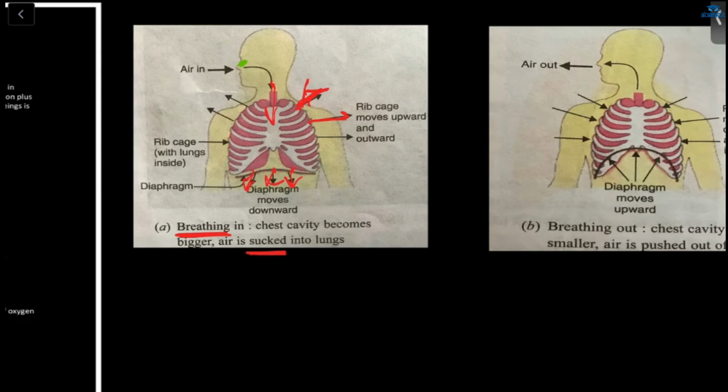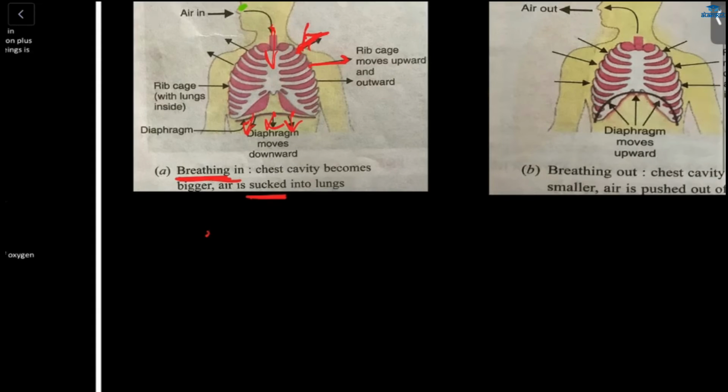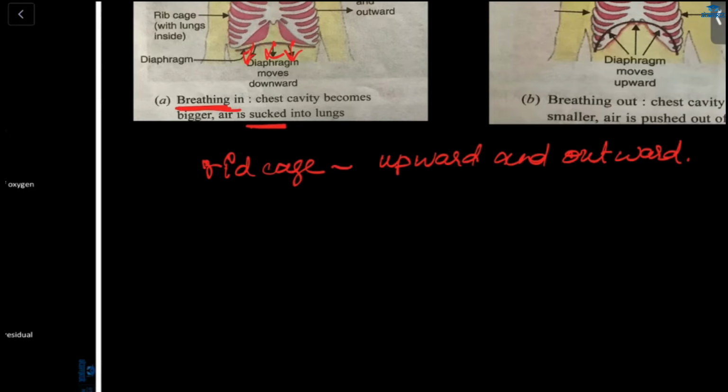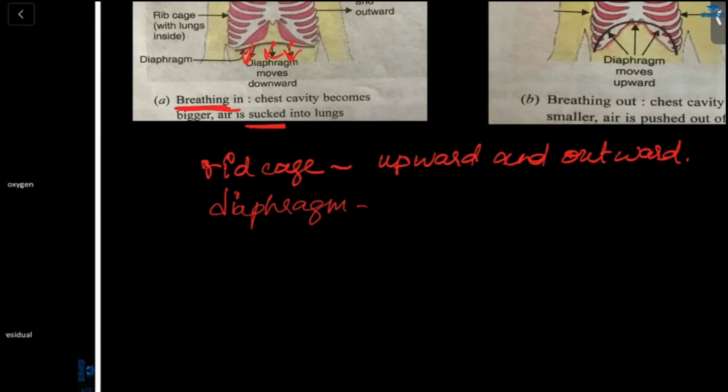When we are breathing in, what will happen? Our rib cage will move upward and outward. Then what will happen in the diaphragm? The diaphragm will move downwards. There will be an increase in the space in the chest cavity.